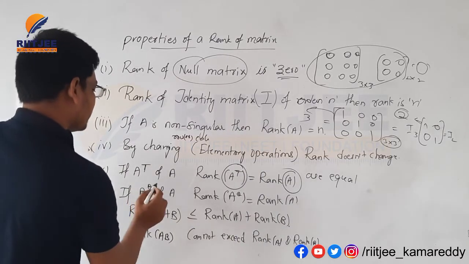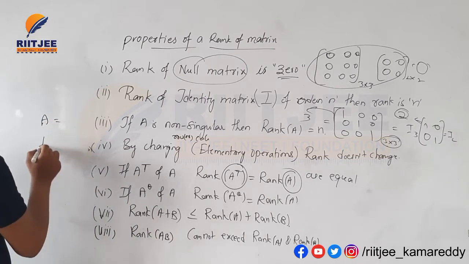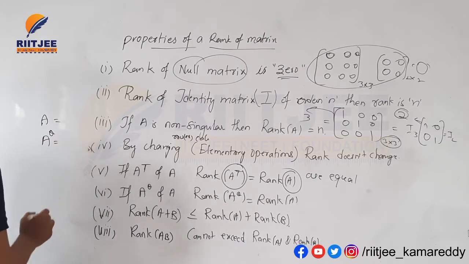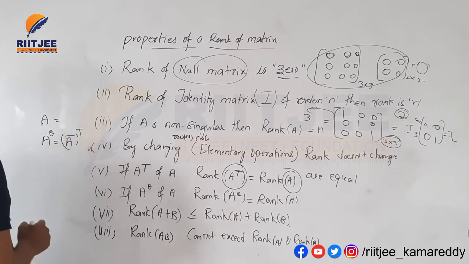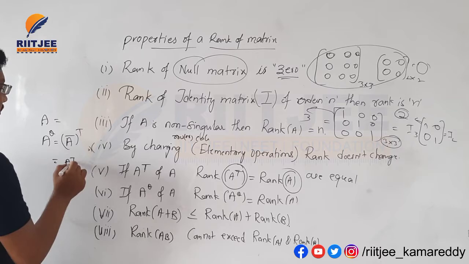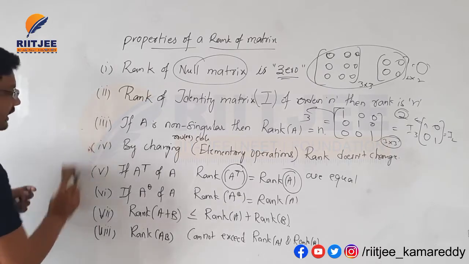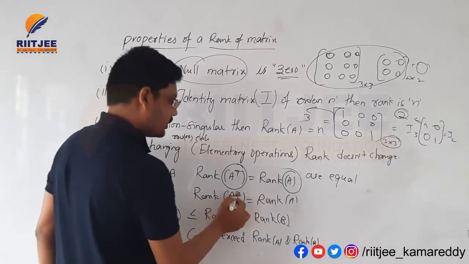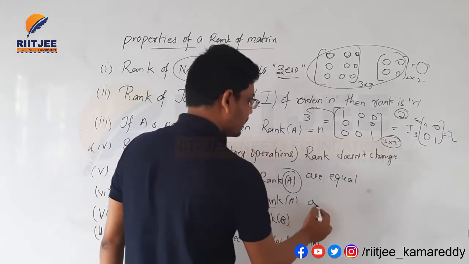Here, for the Hermitian matrix, if I take a matrix A, the Hermitian matrix is the transpose whole bar, otherwise written as the conjugate transpose. This is called the Hermitian matrix. The rank of the Hermitian matrix and the rank of the original matrix are both equal.